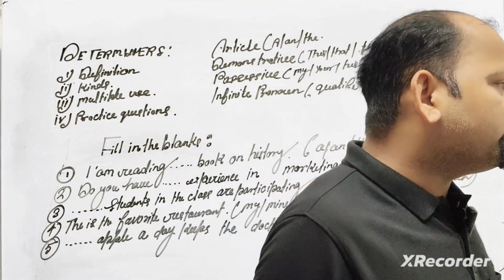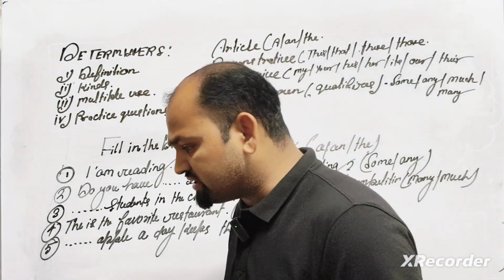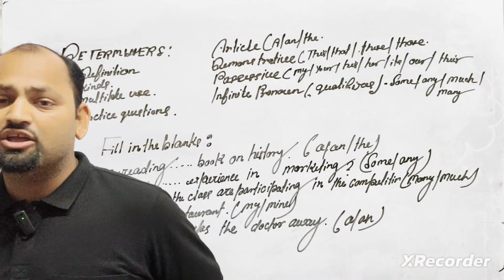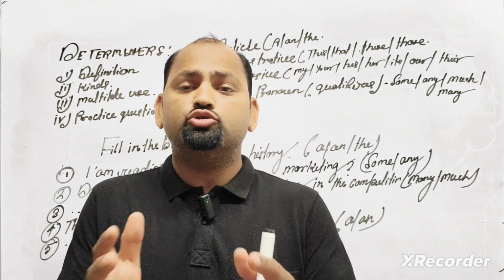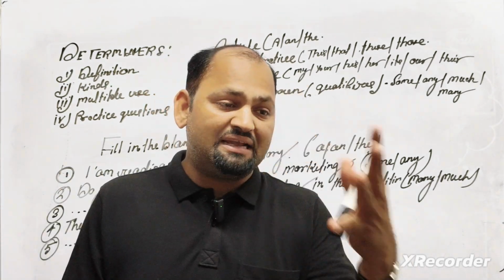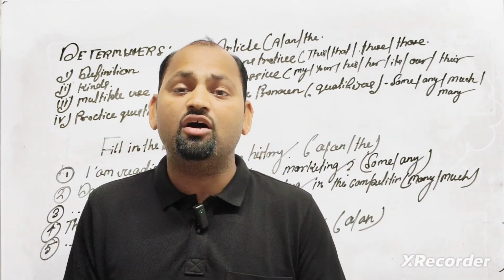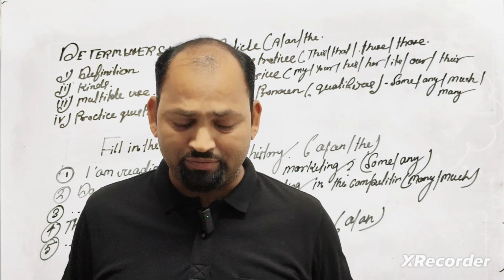If I tell you how many kinds of determiners there are, what are the bases here? You have to categorize them. So there are multiple ways, multiple directions from where we can use them.